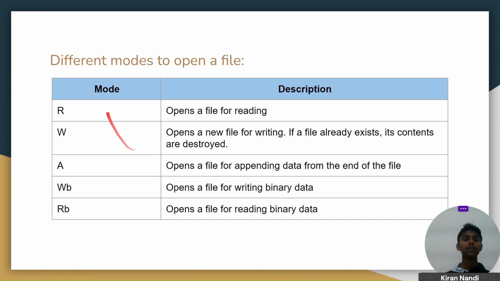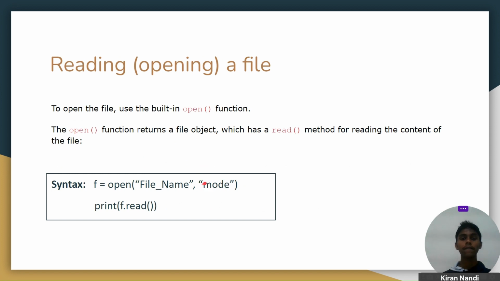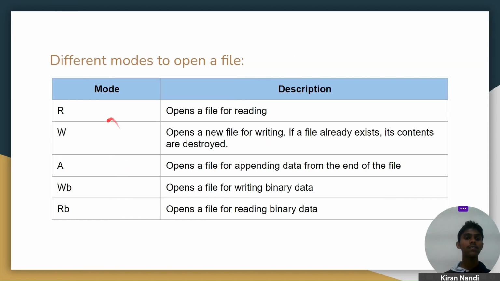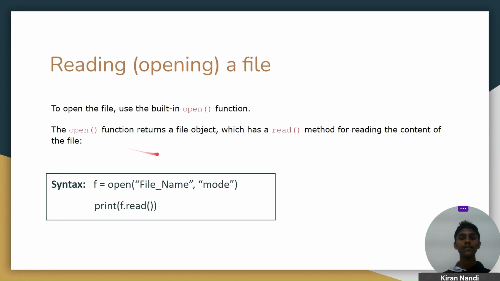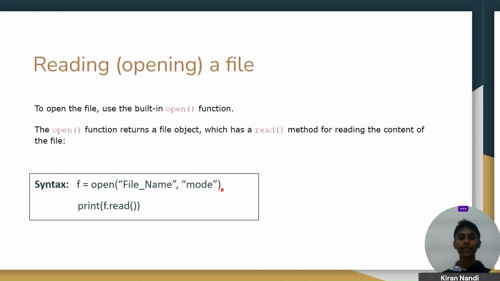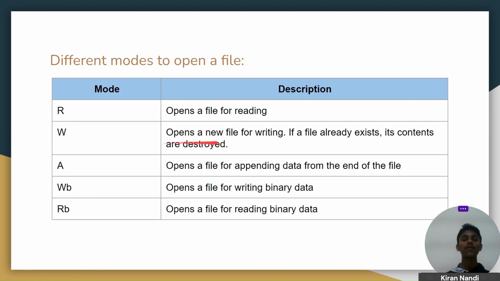So these are the different modes in which you can open a file. R opens a file for reading. If we want to open a file just for reading, then we use R here. And if you want to open a file for writing, updating, or creating a new file, then we use W. And A is for append.